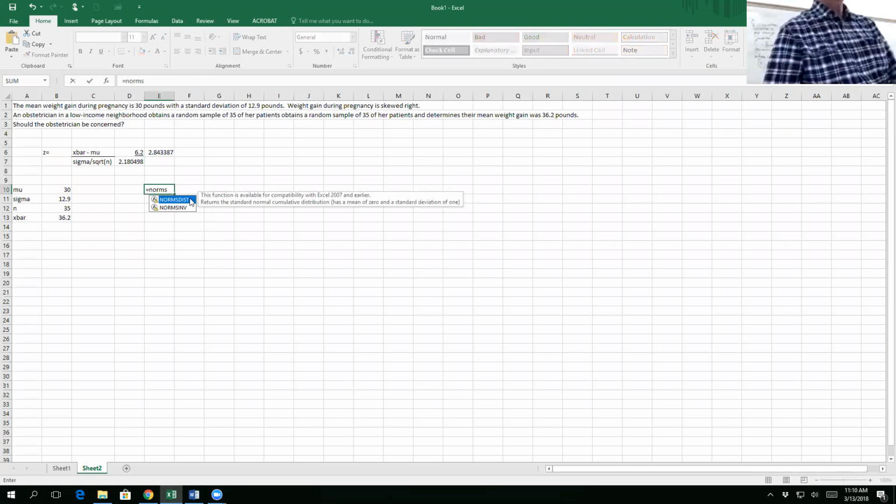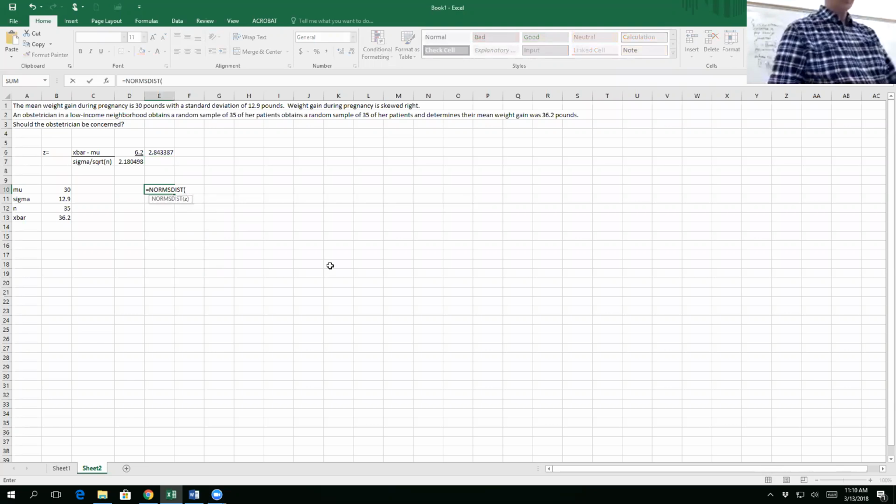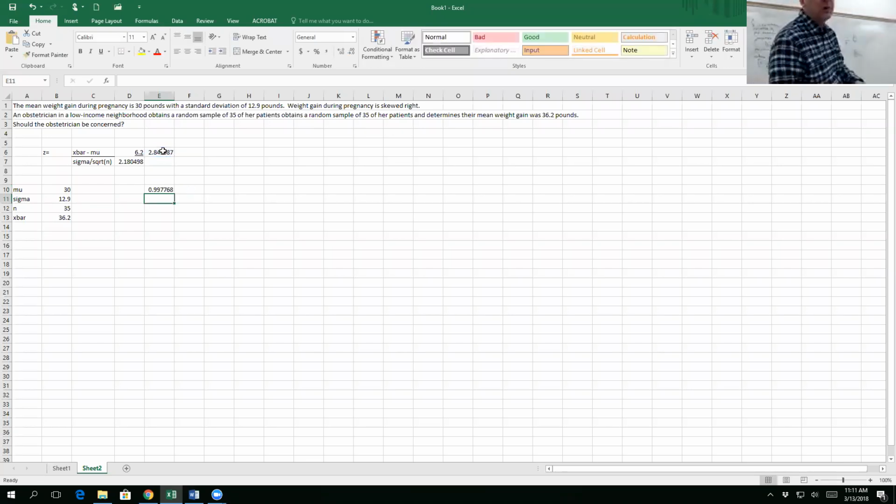The one without is easier to use. It's on your formula sheet at the bottom, so you don't need to go looking for the help. NORM.S.DIST of 2.84. This is going to tell me the white area here, which works out to be 0.9977. How do I get the black area?